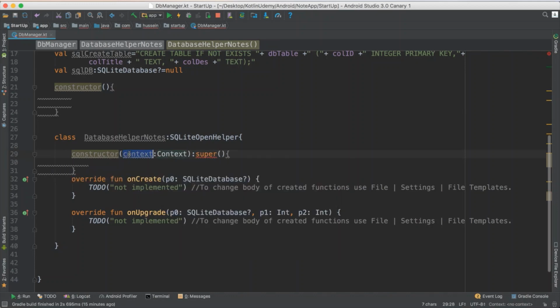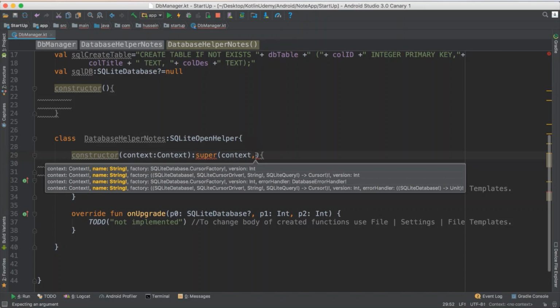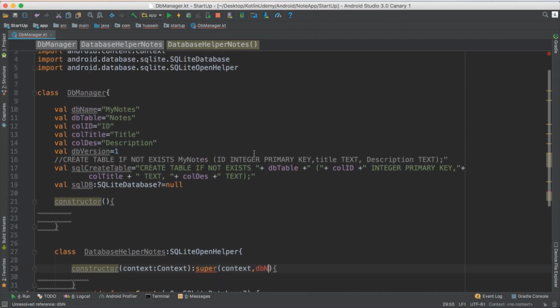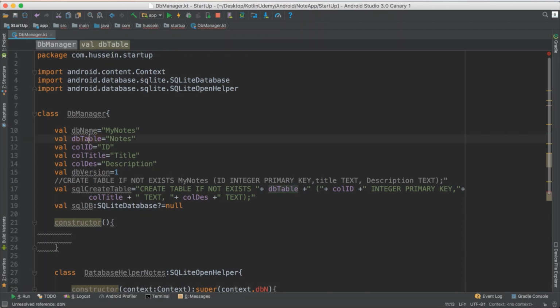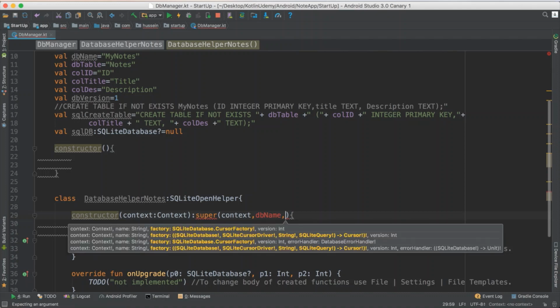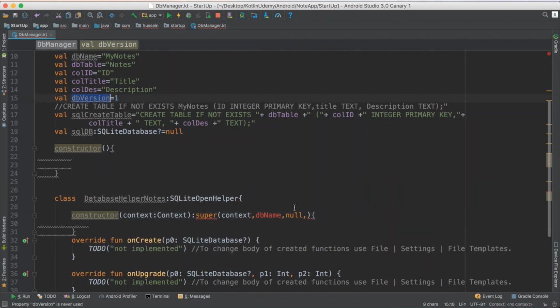Context means this activity. It will also get the database name. You define the database, and this class needs to know which database to work with, so you give it DB name, which we are talking about here. You just haven't used it until now. The third parameter, you pass nothing for it, null. And for the fourth parameter, you pass the version of the database, 0.